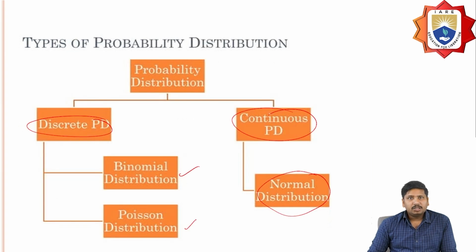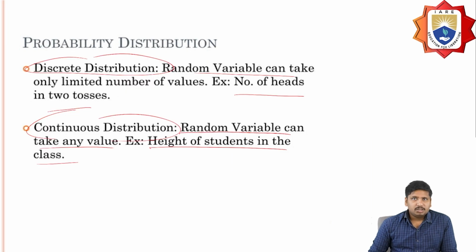So this probability distribution will be of two types, right? Discrete probability and continuous probability. The discrete probability is further of two types, binomial and Poisson. And continuous probability distribution means the normal distribution. So what is a discrete distribution? The random value can take only a limited number of values, whereas in a continuous distribution, the random value can take any value.